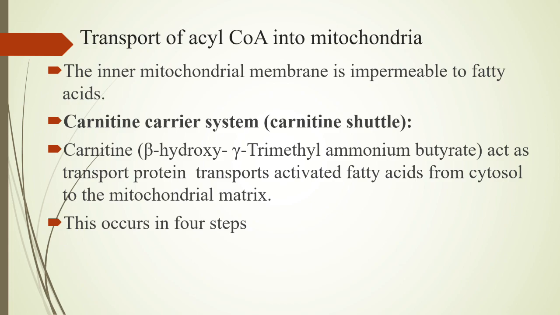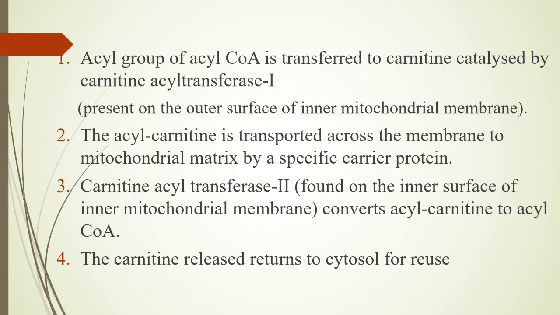Next, transport of acyl CoA into the mitochondria. The inner mitochondrial membrane is impermeable to fatty acids, so a carnitine carrier system is required. This is also called the carnitine shuttle or shuttle pathway of carnitine. Carnitine is beta hydroxy gamma trimethyl ammonium butyrate. Simply, carnitine acts as a transport protein, transporting activated fatty acids from the cytosol to the mitochondrial matrix. This occurs in four steps.